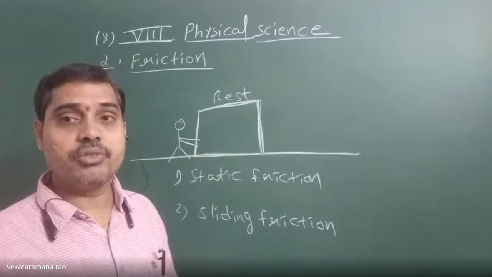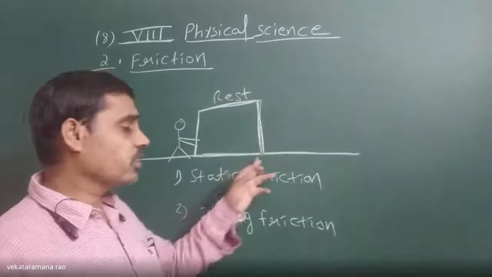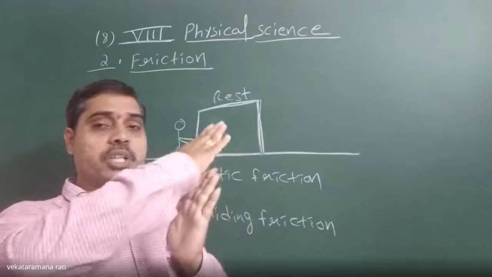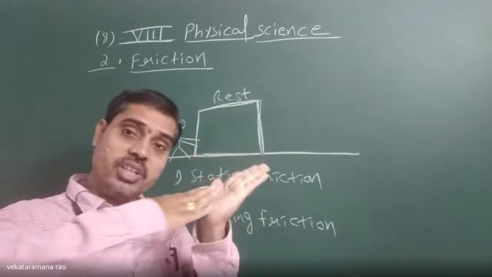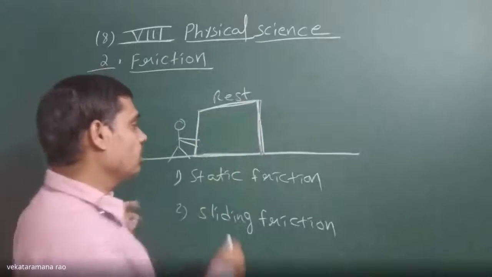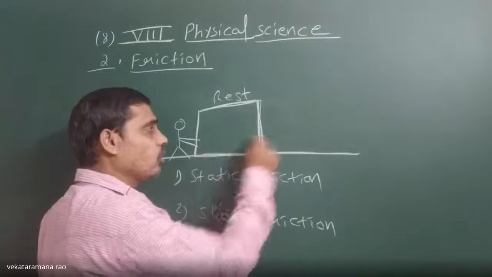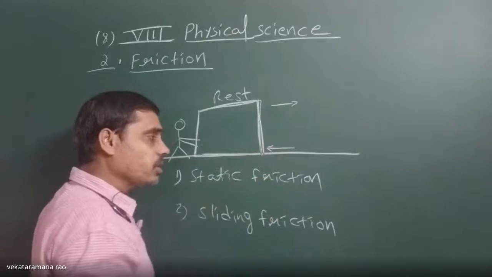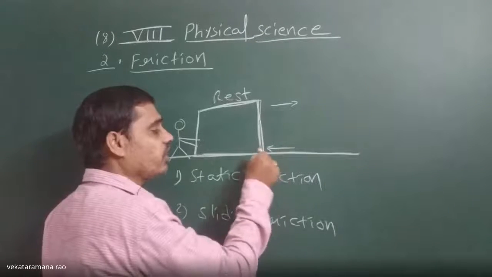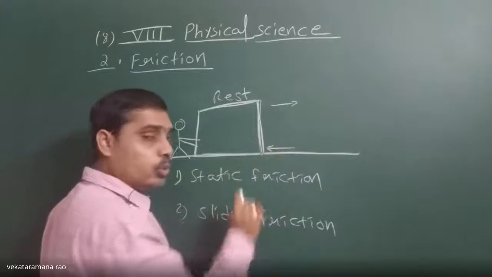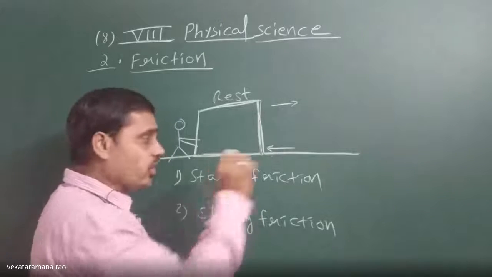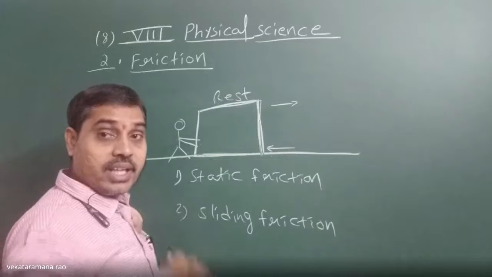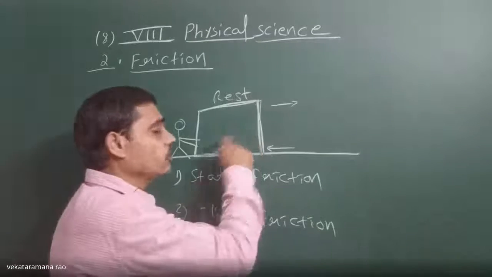By deceleration force, friction will always try to stop the relative motion of the object which is in contact with the surface. If we want to move this block in this direction, the frictional force automatically comes into play between the surface and the block, and will try to oppose and restrict the motion of this block.